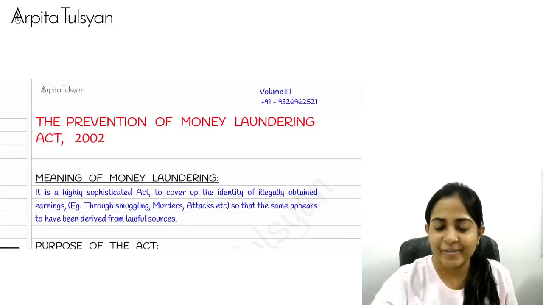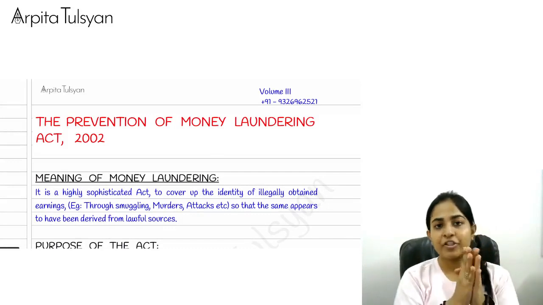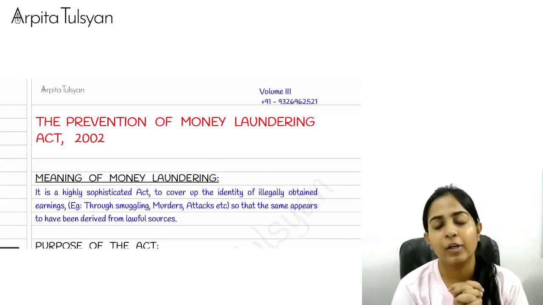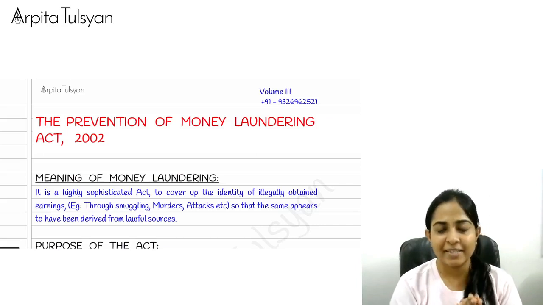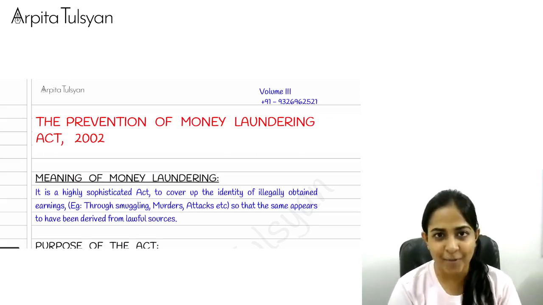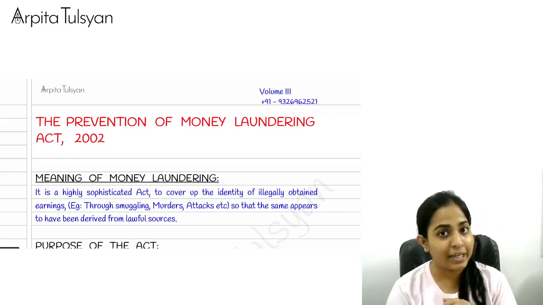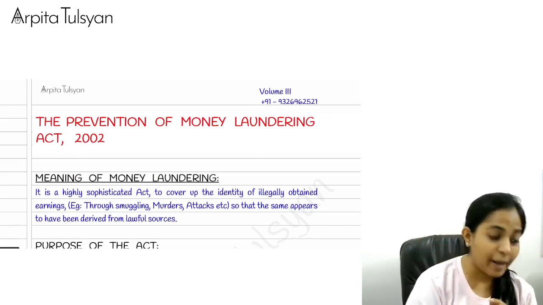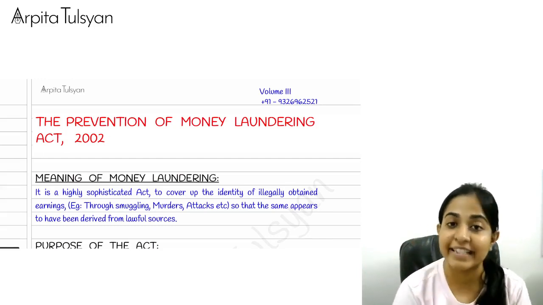Hey, hi guys. So let's start with a new chapter. That is the first chapter of our economic laws, that is Prevention of Money Laundering Act 2002. Very simple chapter, comparatively very small chapter, having an average weightage of approximately 8 marks. So, yes, it's important. Plus a common chapter for your paper 4 as well as paper number 6D.